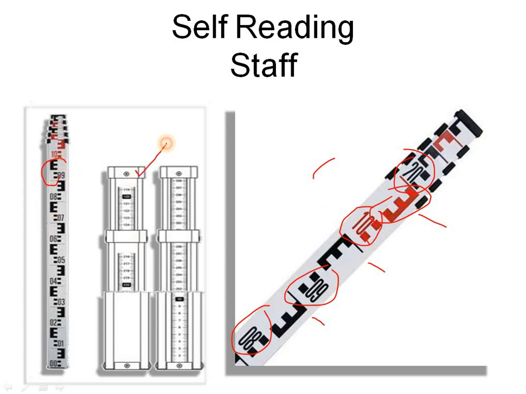And this is the back side portion of the staff. This is the front side portion, and this is the back side portion of the staff. This is called self-reading staff. So up to here is one layer, another one is the second layer, and this is the third layer. We can pull this staff up to the top portion, and we can close it again.